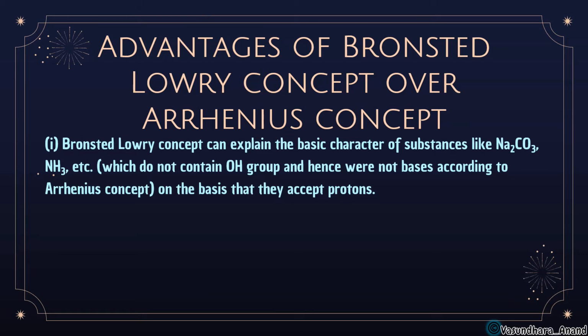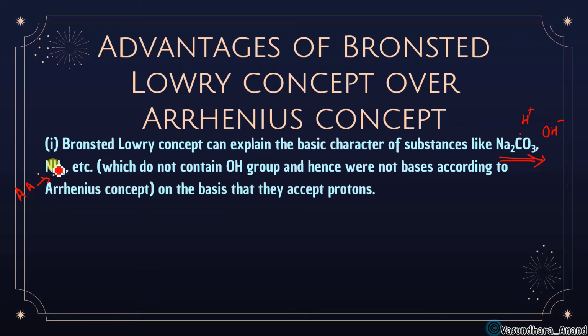Now look here, like Na2CO3. If I ask what the nature of this is, you can't say that it is giving H plus or losing OH minus, so the Arrhenius concept doesn't seem to apply here, so we cannot say whether it will be an acid or a base. In this case, it is having H, so it can be an Arrhenius acid. Yes.